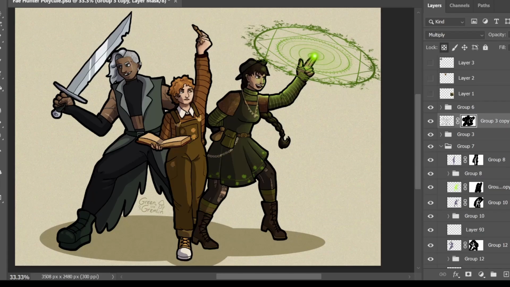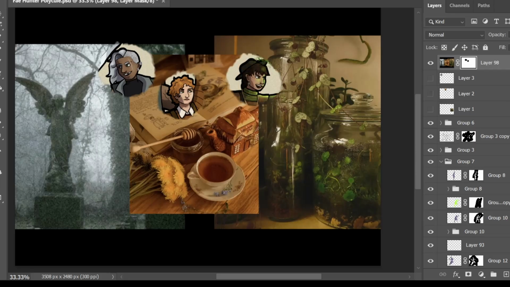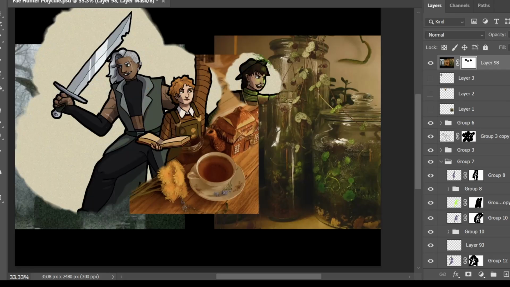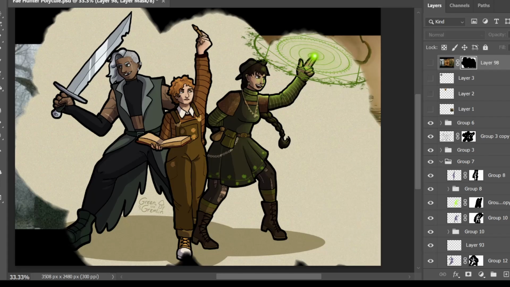This is probably the most detailed character creation I've come up with for one of these turn images into people videos, and I had so much fun with it. I'm honestly tempted to revisit this story at some point, but I'm not sure what I'd do with it, other than write a short story of one particular Fae hunting adventure the Polycule gets involved in.